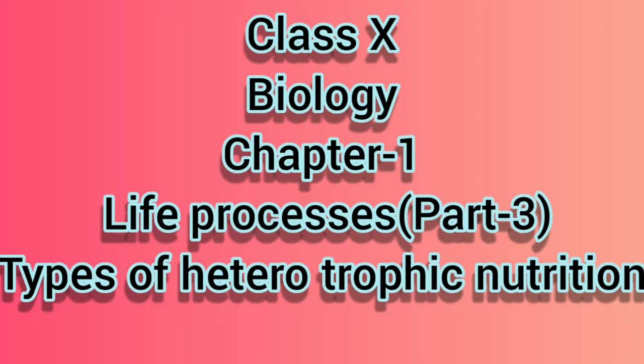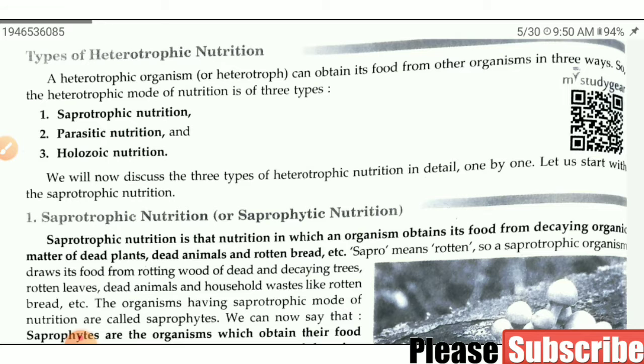As we all know, we have discussed nutrition and different modes of nutrition, that is autotrophic nutrition and heterotrophic nutrition. In this video we are going to discuss the different types of heterotrophic nutrition. Heterotrophic nutrition is further divided into three categories. First is saprotrophic nutrition, second is parasitic nutrition, and third is holozoic nutrition. Clear? Here we will discuss the three types of heterotrophic nutrition.